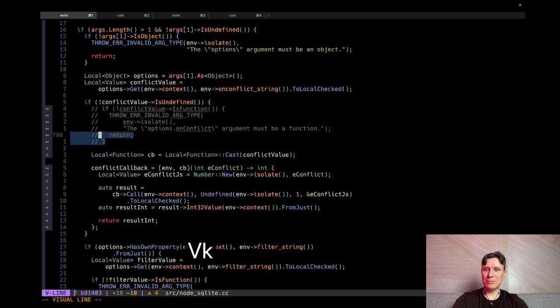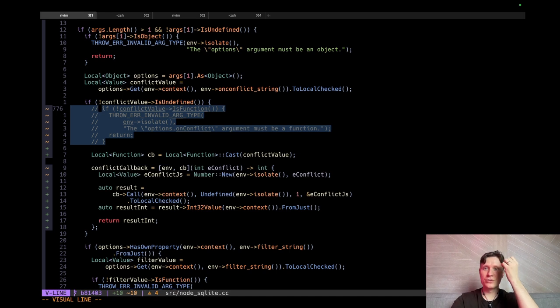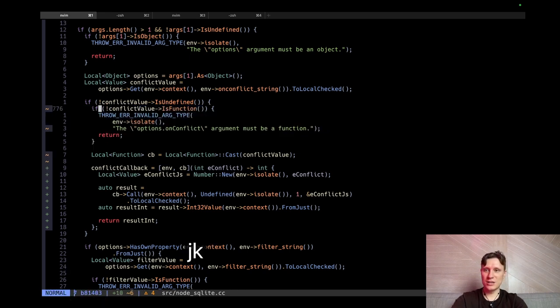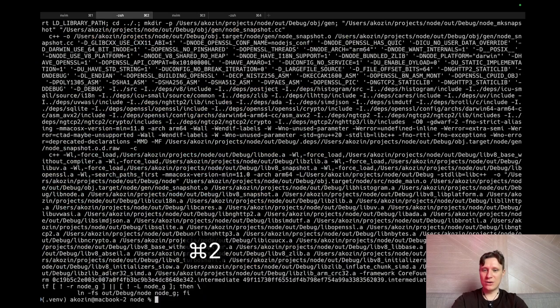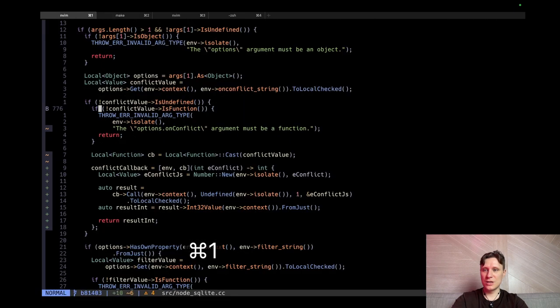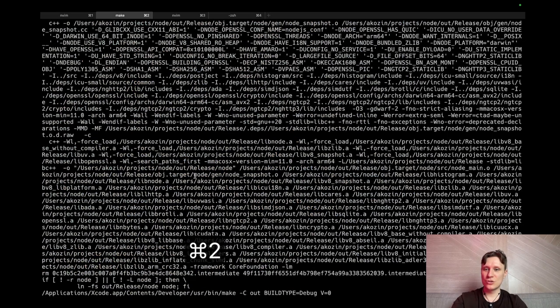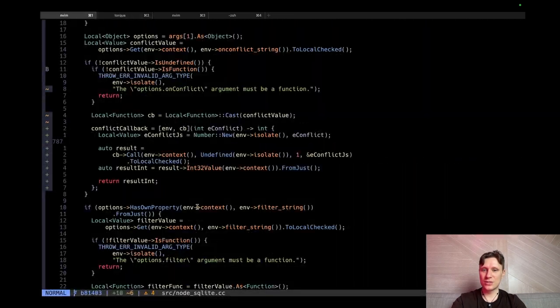Currently we disabled the check of our argument to be a function, because this check somehow doesn't work. I believe this check didn't work because we didn't recompile it. So let's uncomment this, guys. Put a breakpoint here, recompile our sources, and try to run our C++ code and see if this check actually works. Because if we will not check our input variable, we will crash with an unknown exception, and this will be bad practice.